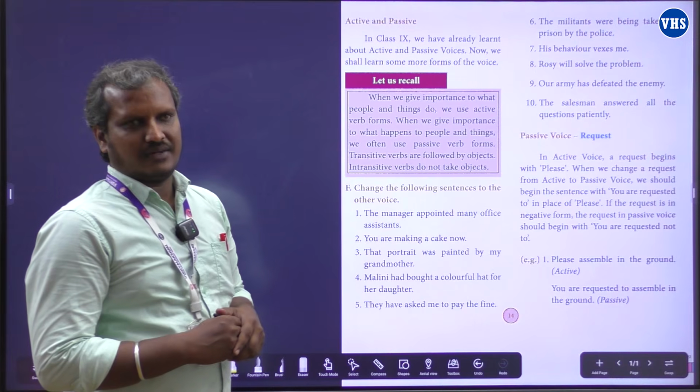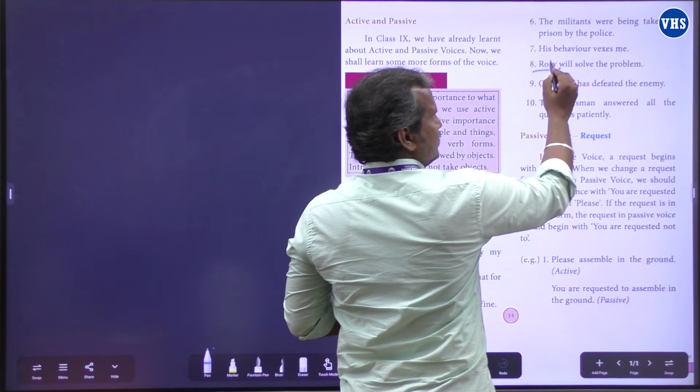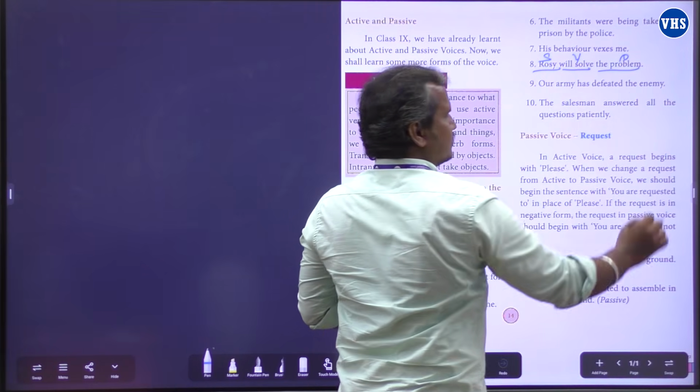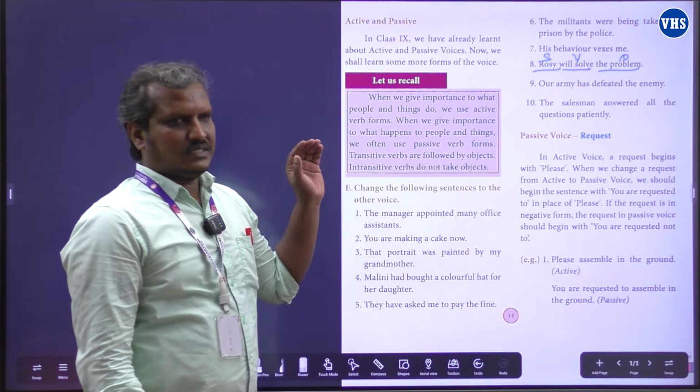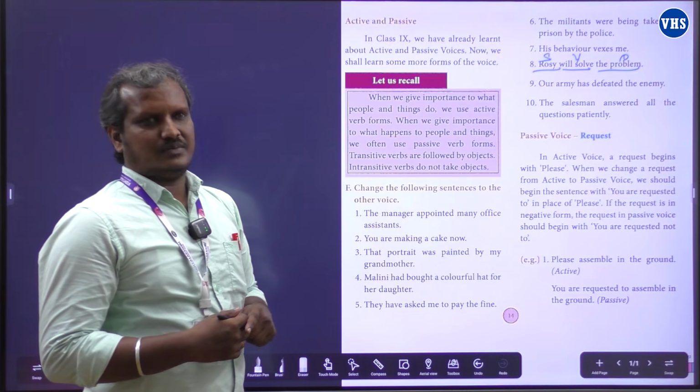Listen to the sentence very carefully. And first, we shall find out the subject. Rosie will solve the problem. Rosie is a subject. Will solve is the verb. The problem is an object.